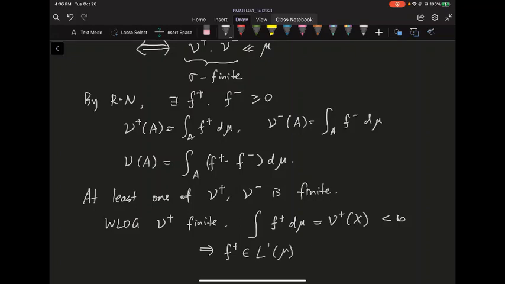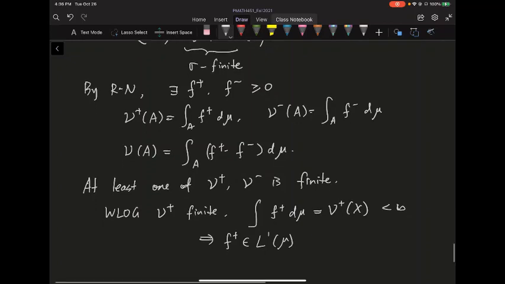In general, this difference f plus minus f minus doesn't have to be L1, because one of them can have infinite integral, but you can at least assume one of them is in L1. So that's the last part of this theorem.